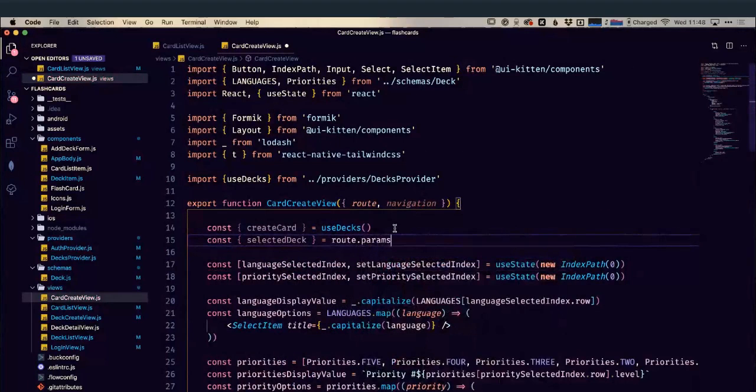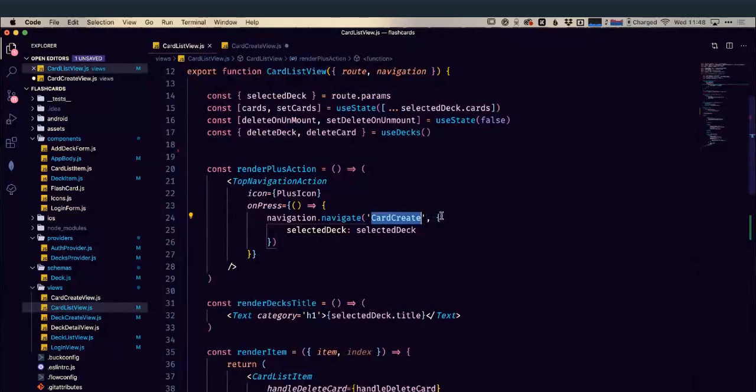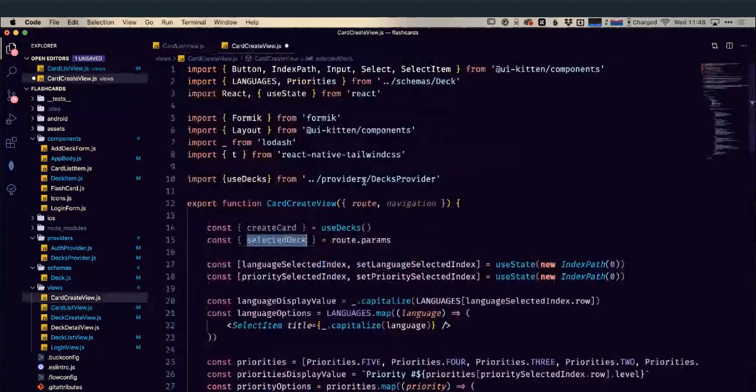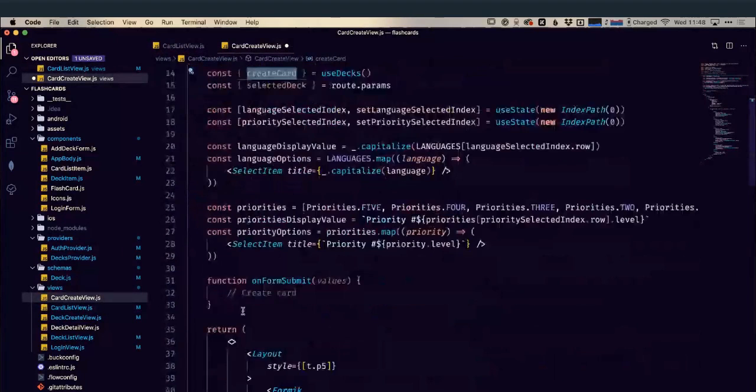Okay, so in this route, we're going to pass our selected deck, and we can see that actually in the card create here gets our selected deck, which this is getting from params of the one that called it, and so on and so forth. So we're passing that down for each one. So we have our selected deck, and we have our create card method. So in our form submit, then it's the same as what we did before, except it's got a lot more data that we need to populate.